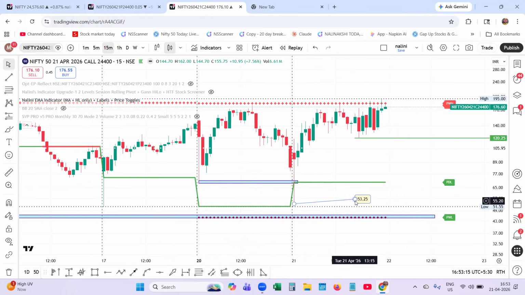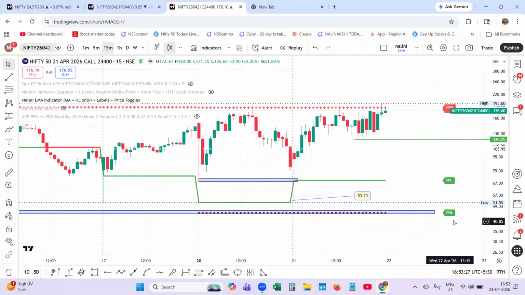Then you get panic. That is the panic big players create, and you will not be able to enter into the trade. Then I found that for the structure, the previous weekly low also matters, for the call option as well as the put option.